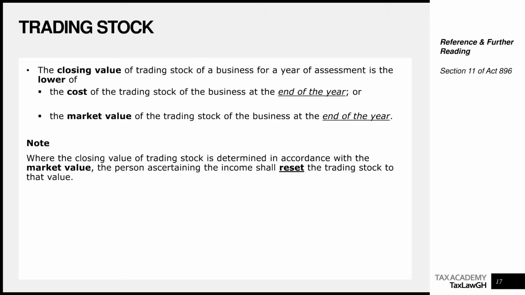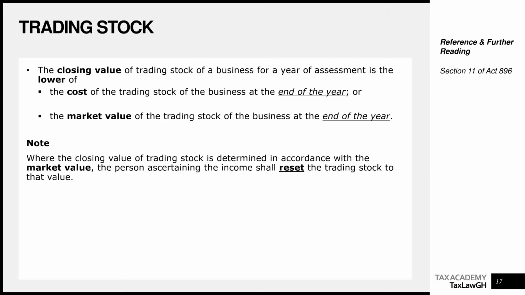If you are an accountant, you probably know of the accounting standards or the International Financial Reporting Standard IAS 2 on inventory, which says that inventory should be measured at the lower of cost and net realizable value. Remember that under tax, it is not the lower of cost and net realizable value, it's the lower of cost and market value. In accounting, your net realizable value is technically your market value less realization cost, or how much it will cost you to sell the asset. But in tax, remember, the closing value of inventory is the lower of cost and market value.